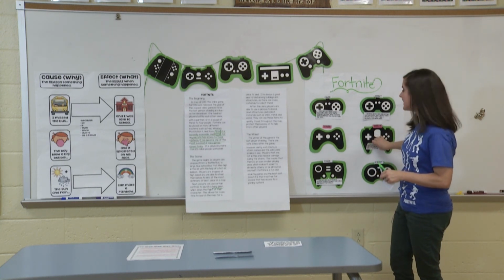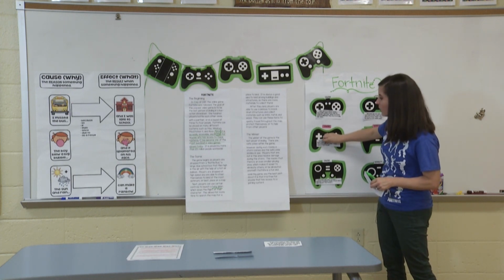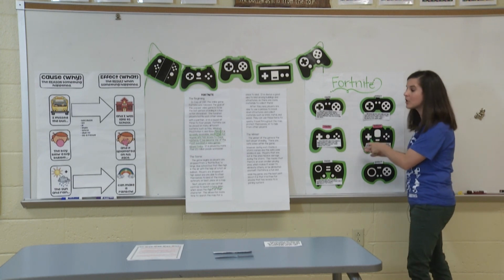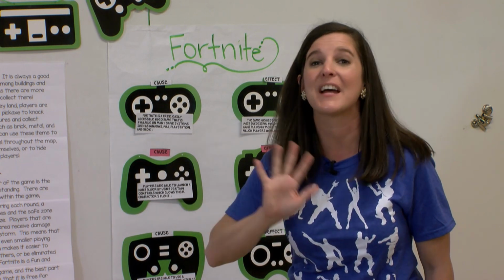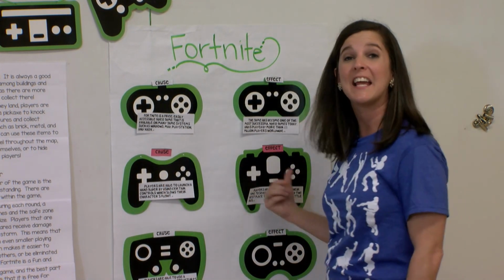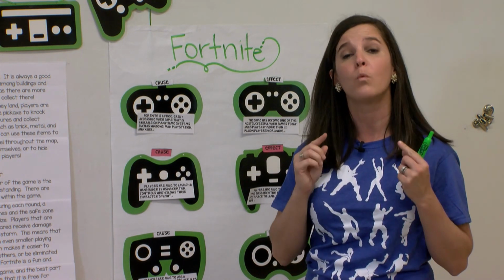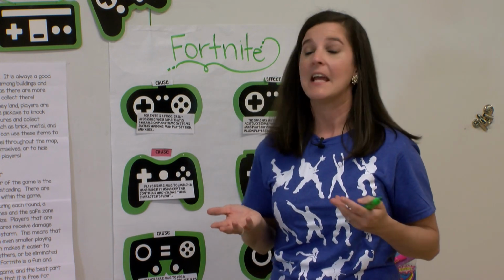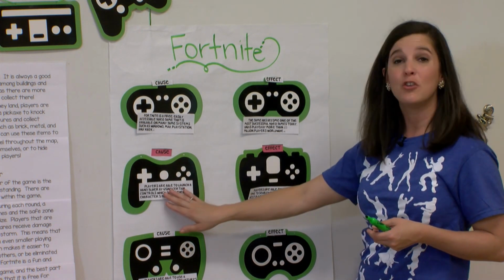Okay, so do you see how sometimes we can think that a cause is an effect, but when we go back in our text and we really look at it and we read it and we ask ourselves why that happened, I realized as soon as I asked myself that after reading that that didn't make sense. And that's what I want you to do, because this is the most common mistake with us in third grade is we get these mixed up. But if you ask yourself why, then you should start to notice that, hey, well, we don't know why that happens. And so if you don't know why it happens, it's likely the effect. But if you can answer why, then you have your cause.